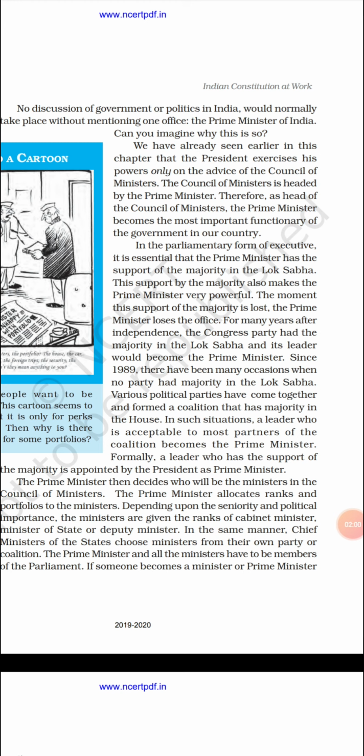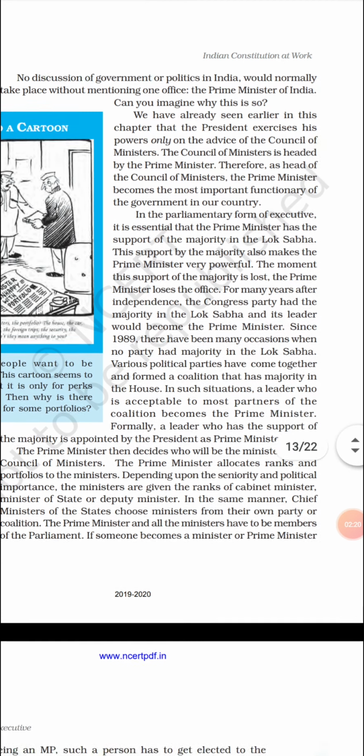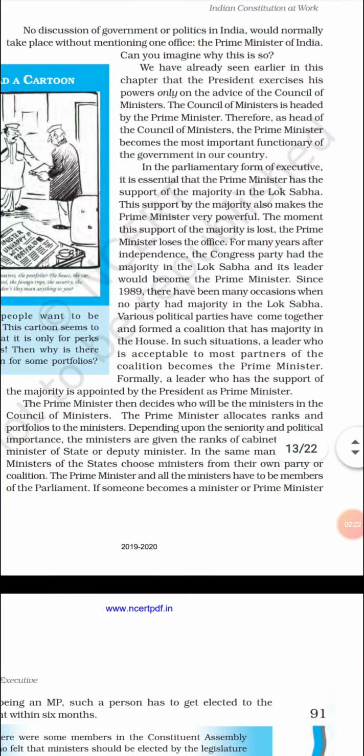So in order to be a prime minister, he or she should have a majority in the Lok Sabha and should be the leader of the Lok Sabha. The majority of the MPs have to support the prime minister. If there is no support, the prime minister loses the office.